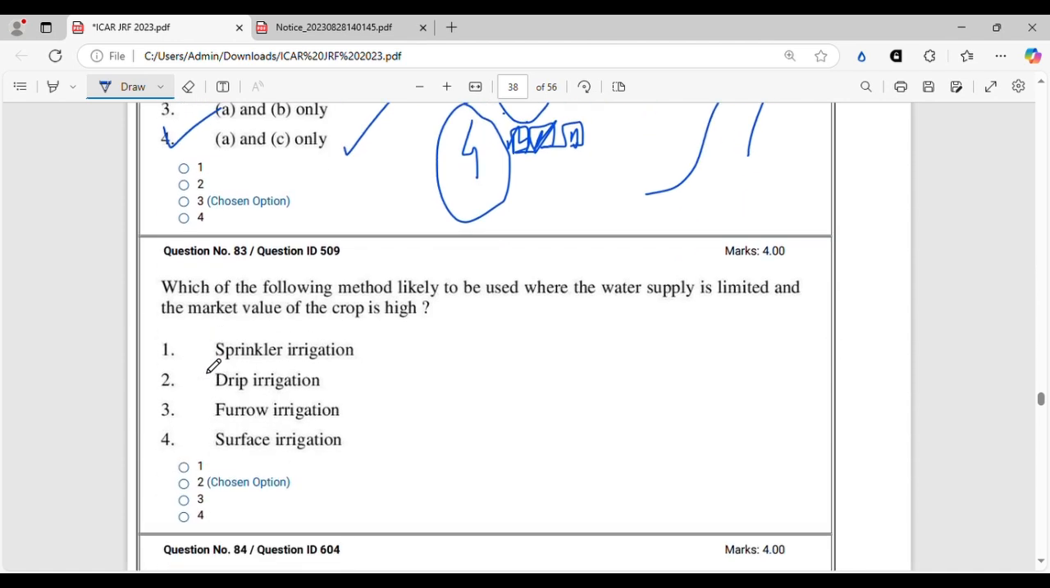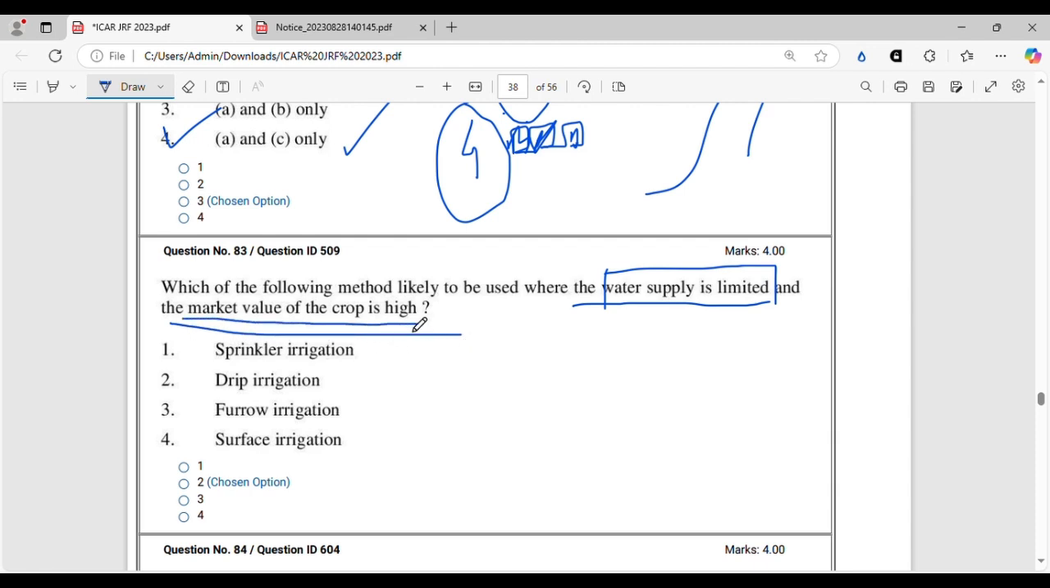All right. Another very easy and sitter question. This question is also very favorite of ICAR. I don't know why they ask it every 1 year or every 2 years. Here they have asked which of the following method is likely to be used where the water supply is limited. That means you have less water, you don't have much water, and the market value of the crop is high. High market value crop. So everyone knows the answer of this.